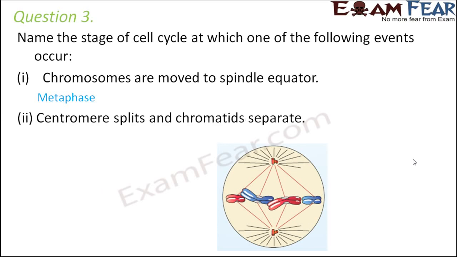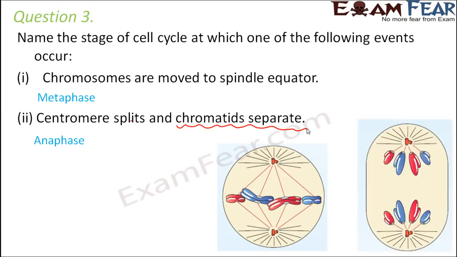Centromeres split and chromatids separate. So whenever we talk about chromatids separate, we generally talk about mitosis because in meiosis 1 there is no separation of chromatids. However, in meiosis 2 there is. So when the chromatids separate from each other just after the metaphase, that is during anaphase. So during anaphase of mitosis, or you can say anaphase 2 of meiosis 2. So anaphase is the stage. So this is how they separate from each other.